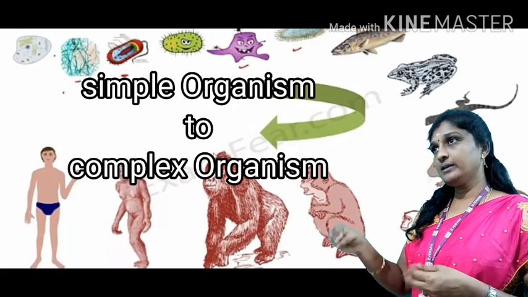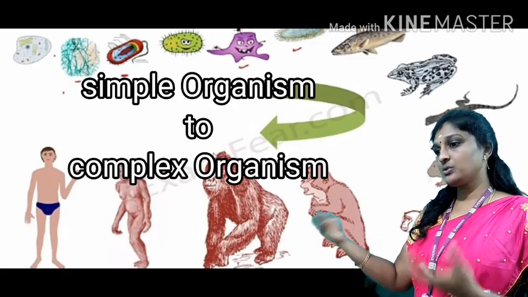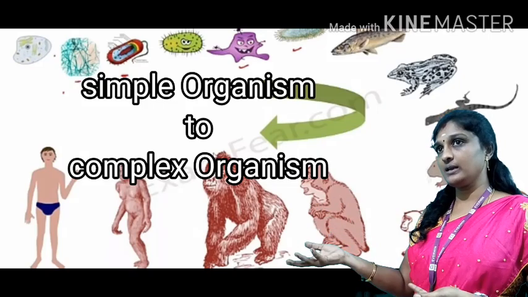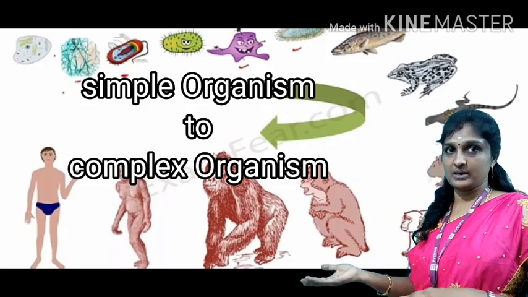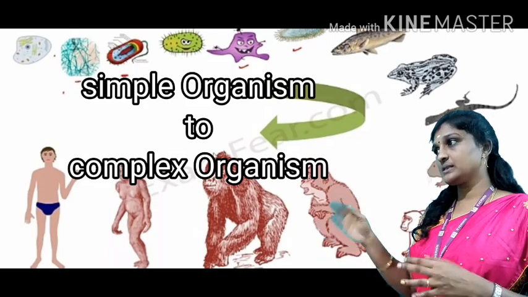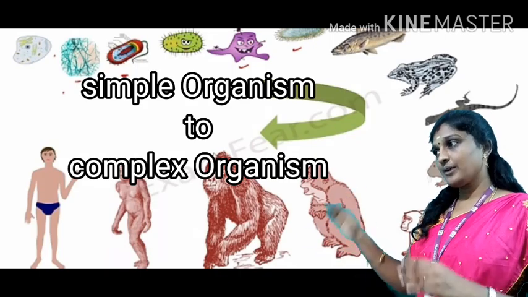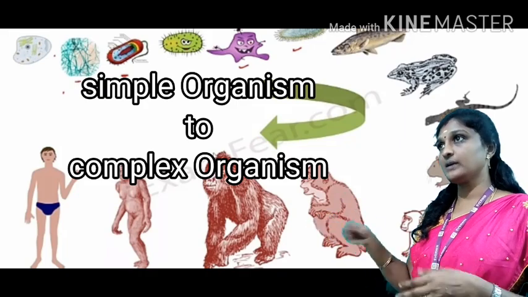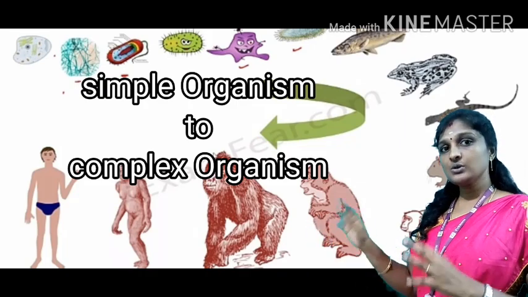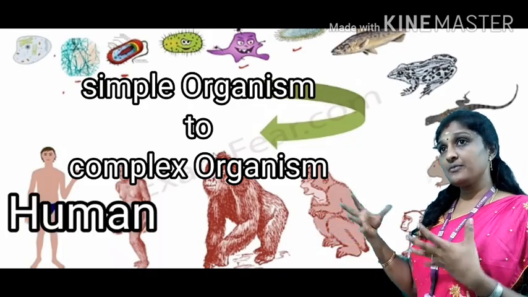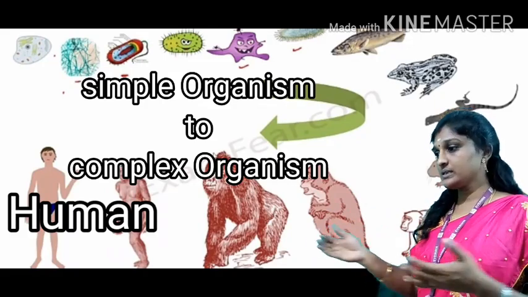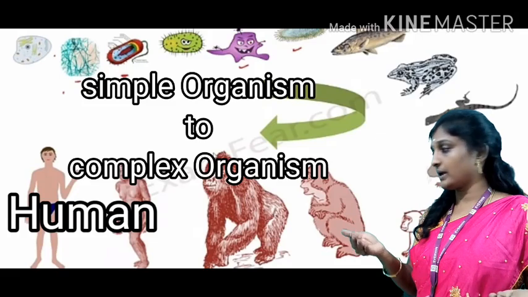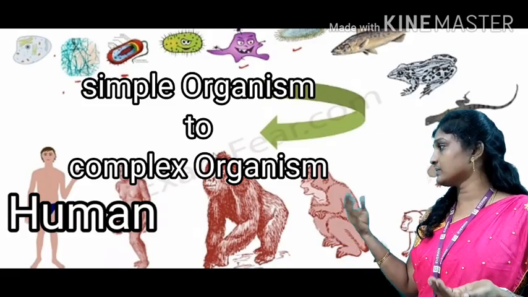Then later the fish developed into many forms and you get reptiles. Reptiles means those which live on land and water. And from the reptiles the land animals are formed. From the land animals' development, human beings are formed. So the complex and advanced organism now is the human being. So you can understand how advanced organisms are formed from the primitive organisms.